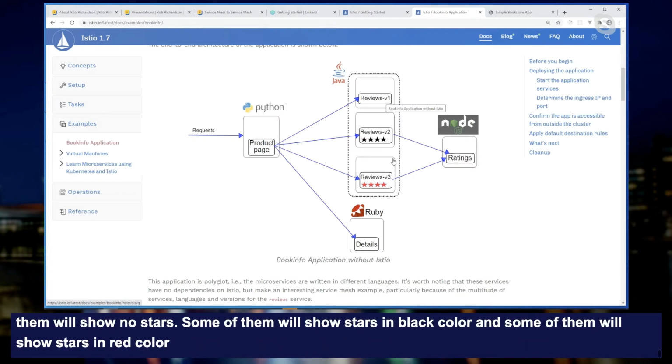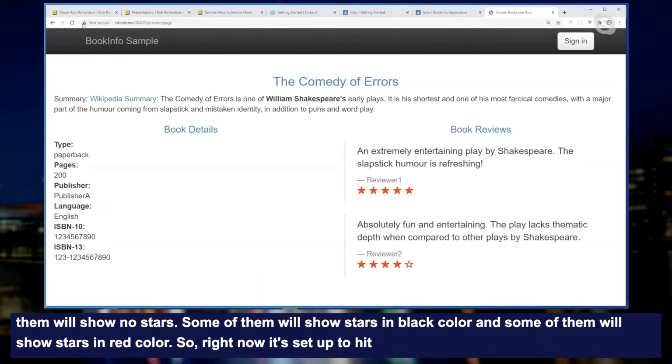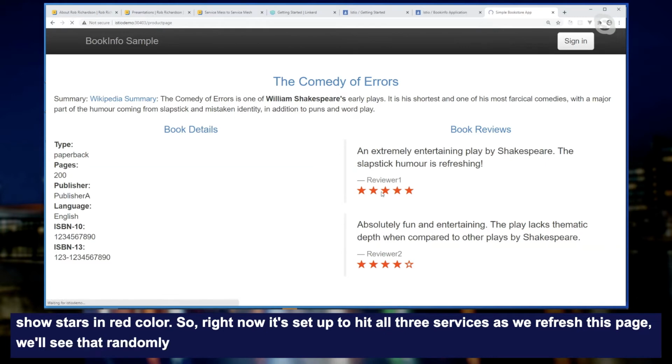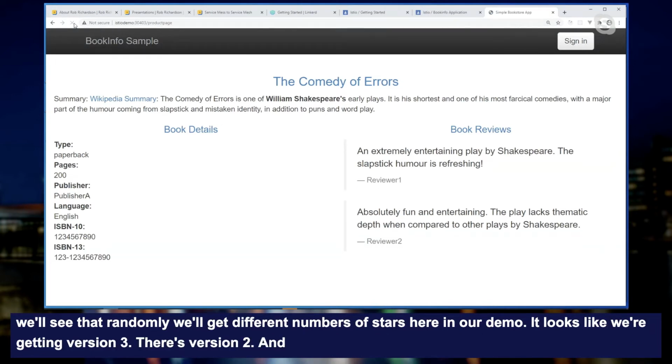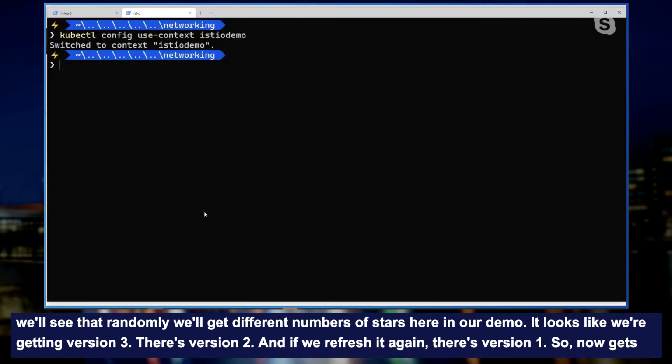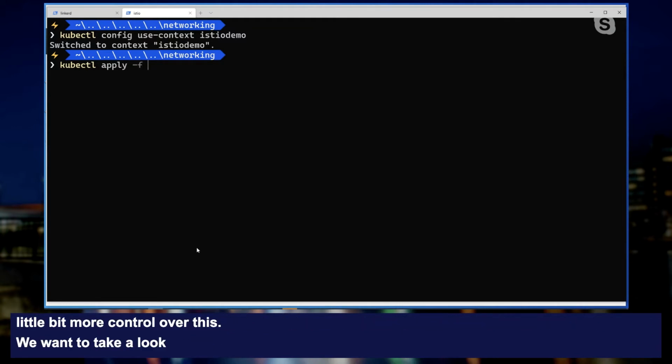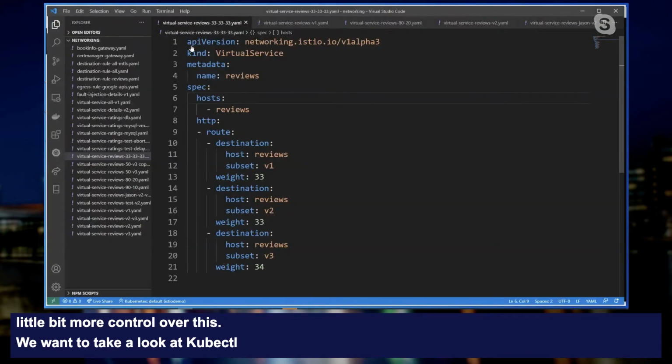So right now it's set up to hit all 3 services. As we refresh this page, we'll see that randomly we'll get different numbers of stars here in our demo. It looks like we're getting version 3. There's version 2. And if we refresh it again, there's version 1. So now let's get a little bit more control over this. We want to take a look at kubectl apply -f. What is it? Virtual service reviews.